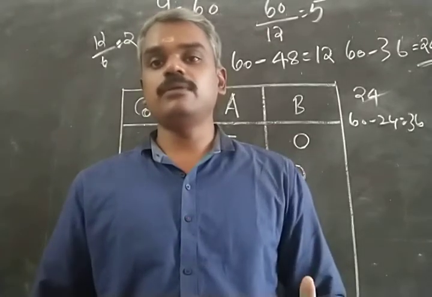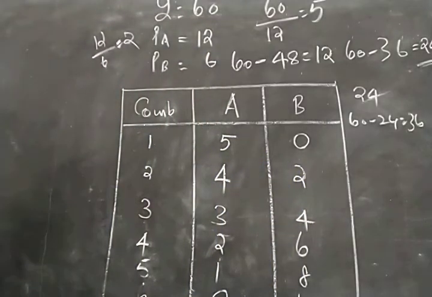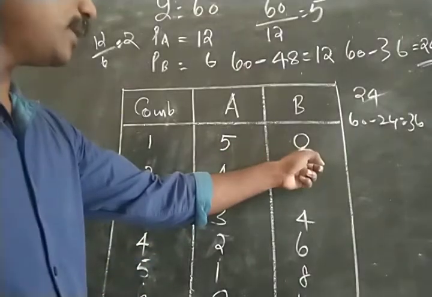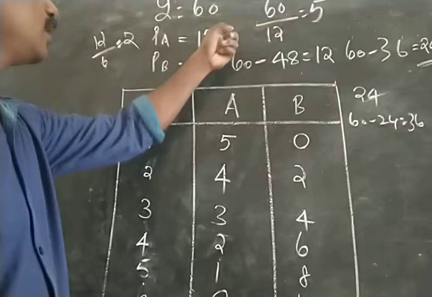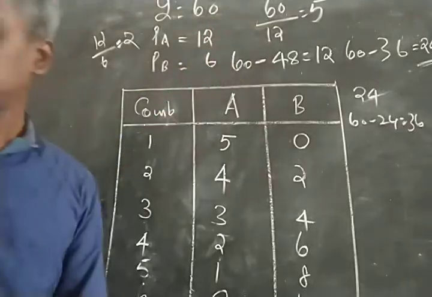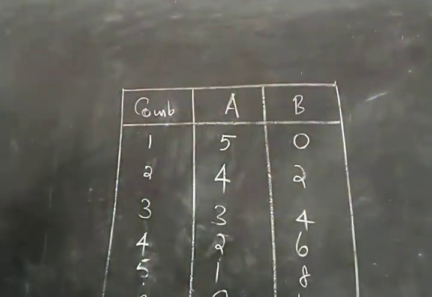So the tool that we have derived is the budget. It's called the budget line, and budget line shows different combinations of A and B that the consumer can buy with his given income and given prices of the two commodities. This budget line can be presented geometrically also. You can present this budget line geometrically.